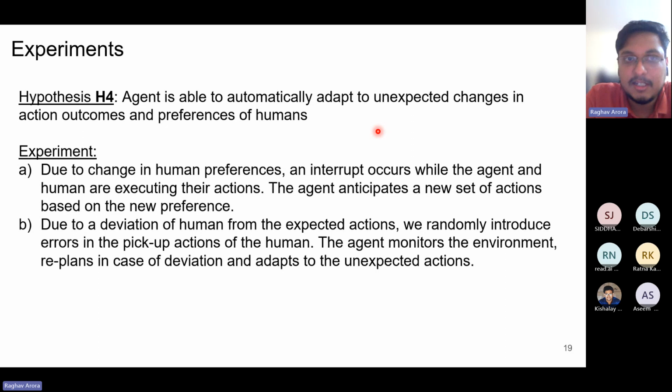Our last hypothesis here is hypothesis H4, which states that when the human deviates from the expected plan, then the agent is able to adapt to these changes.